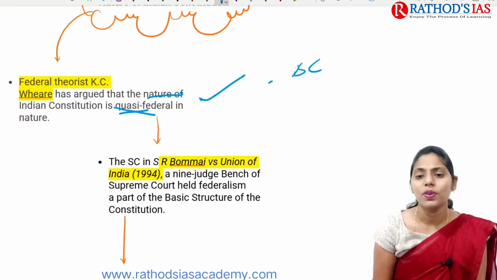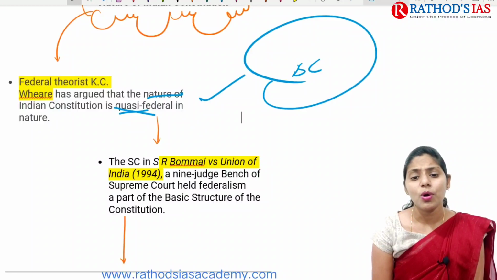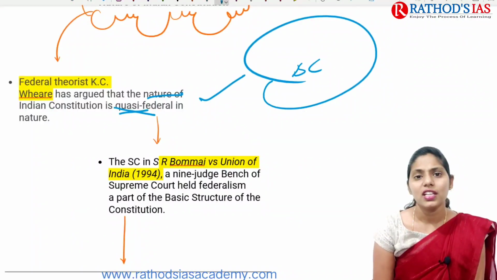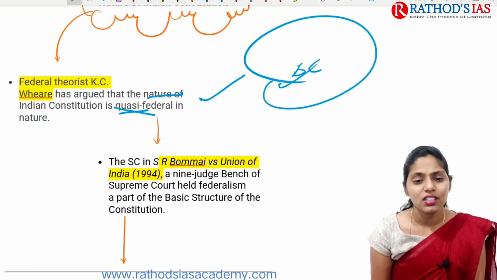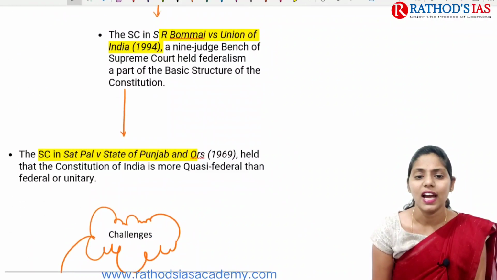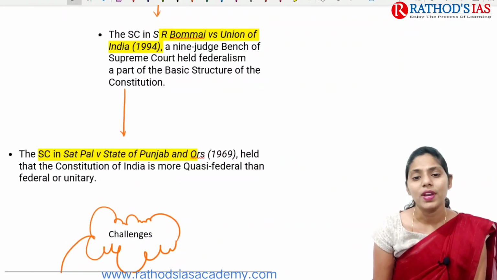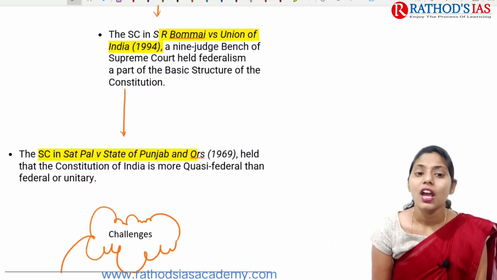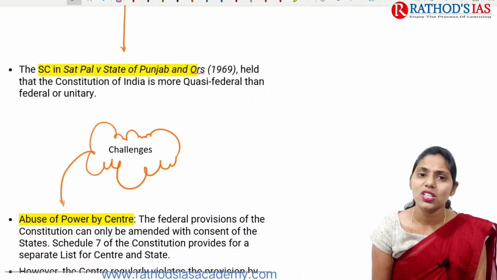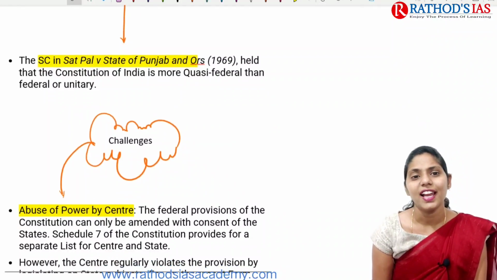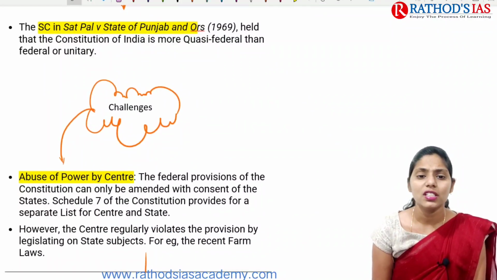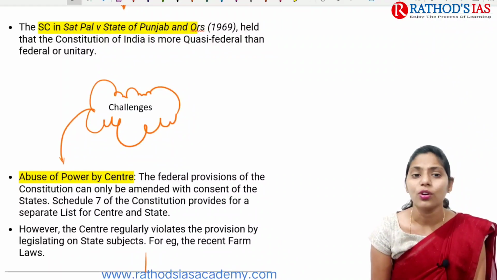And if you are talking about Supreme Court judgments, S.R. Bommai versus Union of India, a 9-judge bench of the Supreme Court, mainly held that federalism is part of the basic structure of the constitution. And in the State of Punjab versus Satyapal case, the Supreme Court mainly held that the Constitution of India is more quasi-federal than federal or unitary.